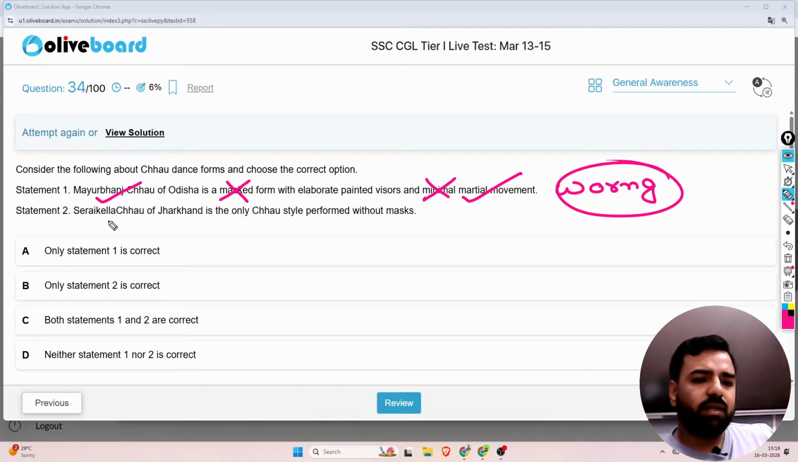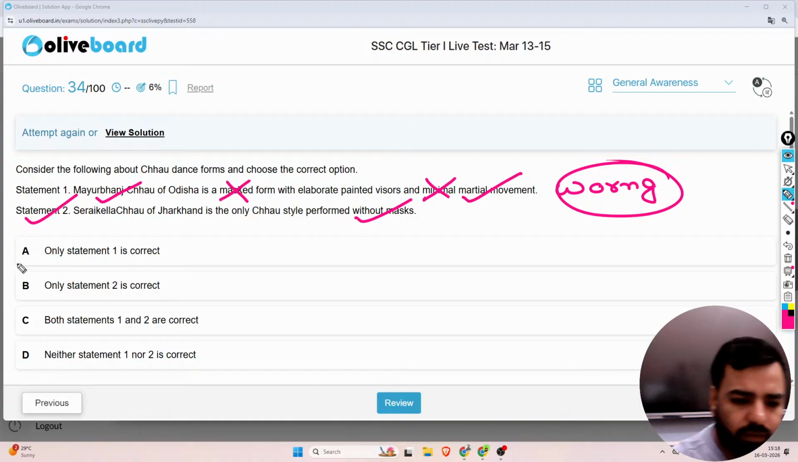If I talk about B, that is, Saraikela Chhau of Jharkhand is the only Chhau performed without mask. So yeah, this one is correct. So statement 1 is correct, but statement 2 is wrong. So what will be the correct answer, guys? All the candidates who are going with option number 1, that is only statement 1 is correct.